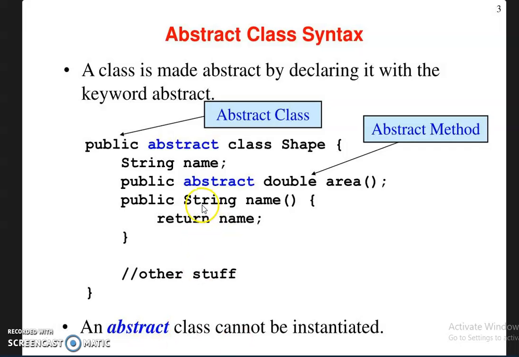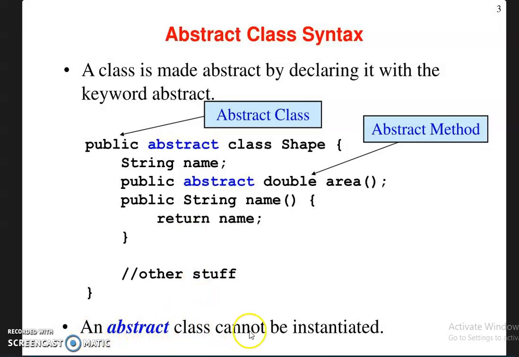And then here is another method. This is a normal method, String nameOf. Here you can see this method nameOf has a statement, a return statement. That means the body is given here. The method declared as abstract does not have body content.